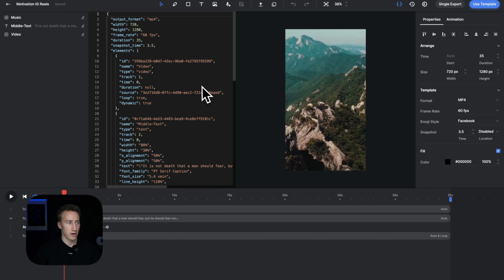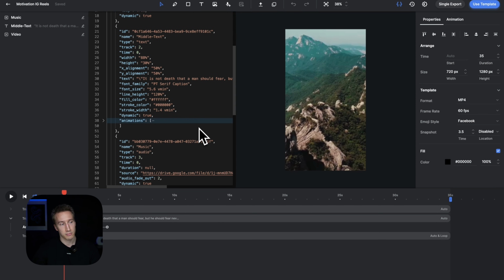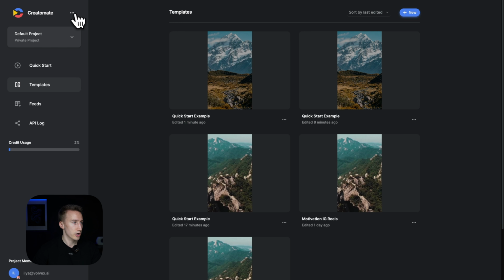So you can also play around here. Creatomate is quite a powerful platform, I gotta say. You can do all kinds of manipulations with the text and images and videos here to create the reel that you like. Also pretty cool that you can use API to upload the content here to do the manipulations via template. So to do these manipulations, let's go back to the dashboard.